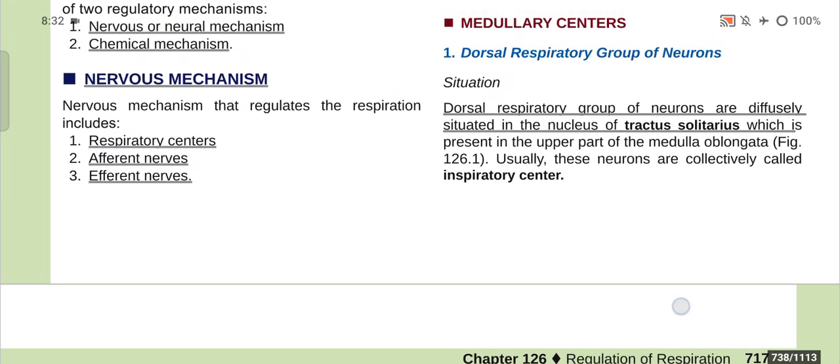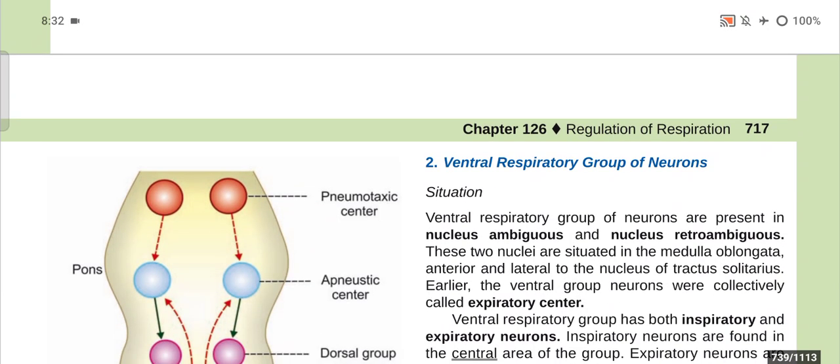So the dorsal group of neurons are present in the tractus solitarius in the upper part of the medulla oblongata, and the ventral respiratory group of neurons are also present in the medulla oblongata, in the two nuclei: one is nucleus ambiguous and one is nucleus retroambiguous.